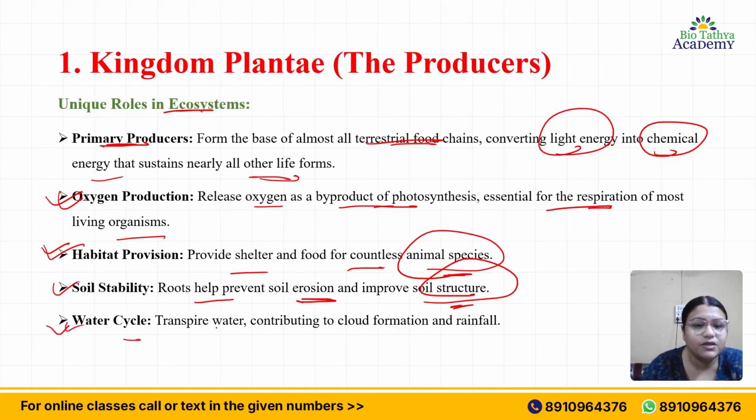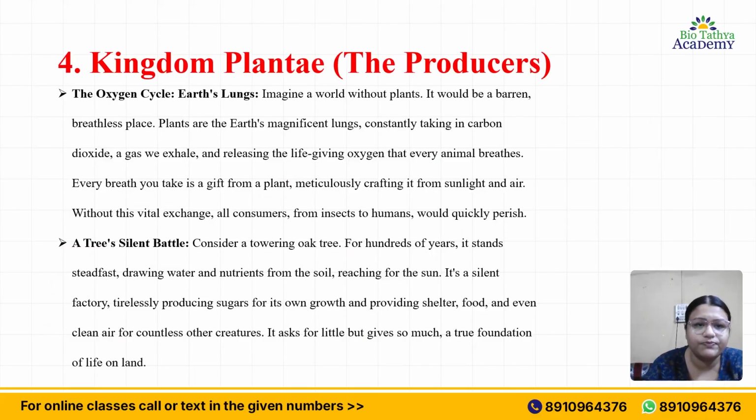Water cycle: plants transpire water and contribute to cloud formation and rainfall. So that is why we say don't cut trees, plant more trees. We say that because it can help in rainfall. With the help of transpiration, clouds can be formed. So these plants are called the oxygen cycle or Earth's lungs.